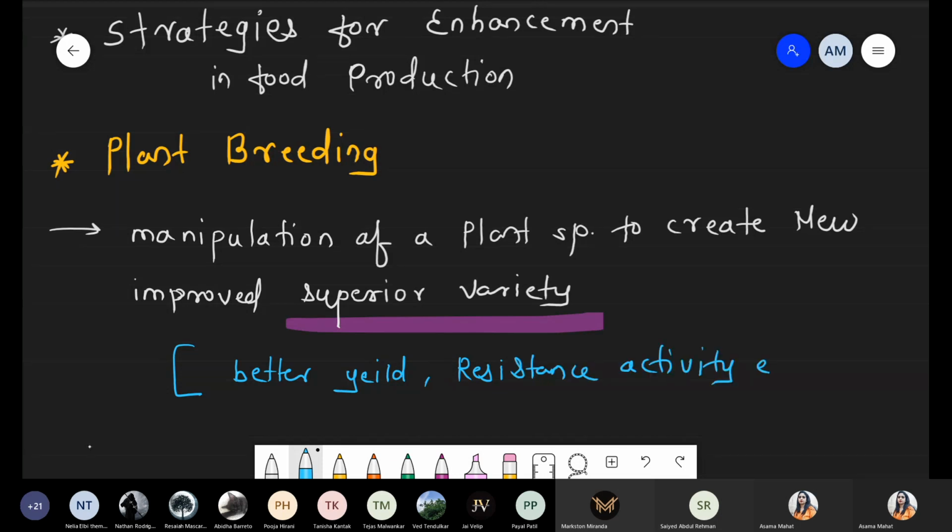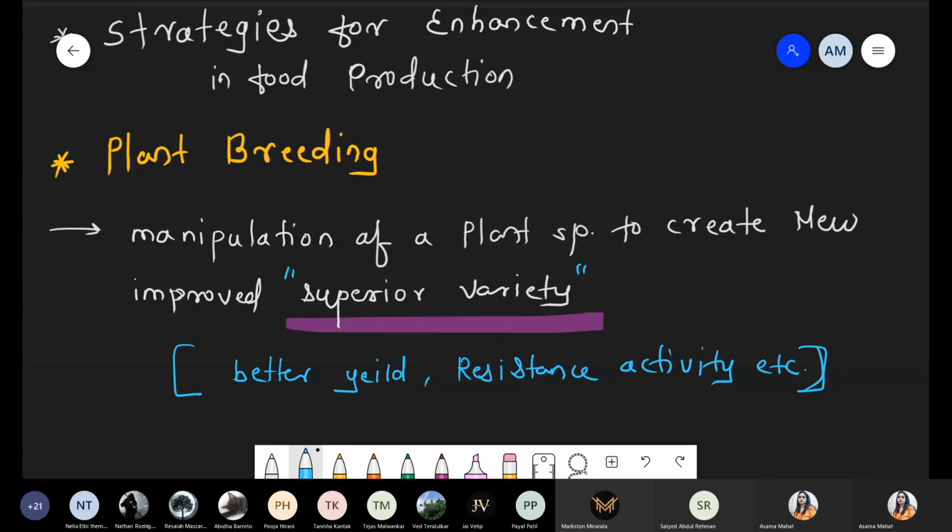So all the techniques used for the improvement of a plant species, whose aim is to produce a superior variety of that species with respect to resistance activity and yield, such a program is called a plant breeding program.